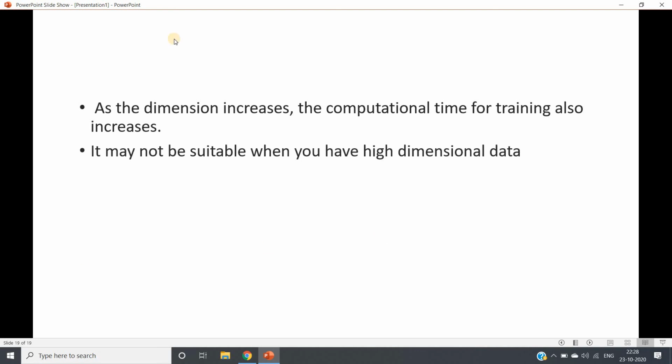This is a huge problem, and for this you should remember these 2 points. As I have discussed, as the dimension increases, the computational time for training also increases, and that's why a decision tree may not be suitable when you have higher dimensional data, that is, more input features. I hope you have understood the curse of dimensionality with respect to decision tree point of view. This is all for this video.